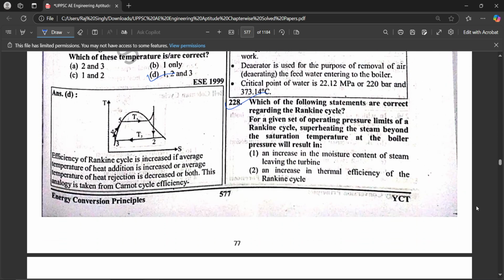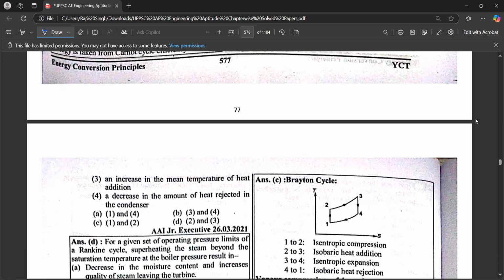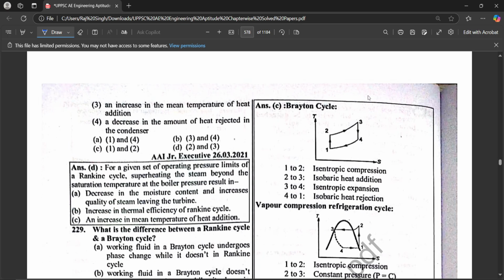Which of the following statements are correct regarding the Rankine cycle for a given set of operating pressure limits of a Rankine cycle? Superheating the steam beyond the saturation temperature at the boiler pressure will result in, first, an increase in the moisture content of steam leaving the turbine, second, an increase in the thermal efficiency of the Rankine cycle, third, an increase in the mean temperature of heat addition, fourth, a decrease in the amount of heat rejected in the condenser. Hence 2 and 3 are the correct statements.